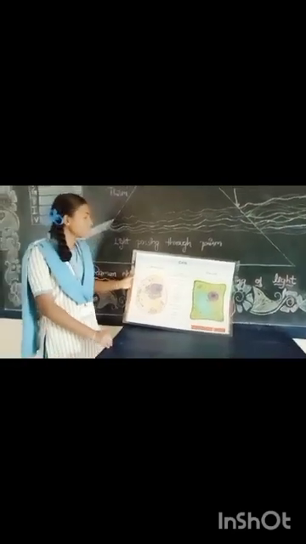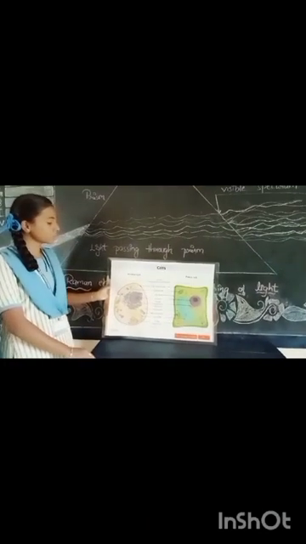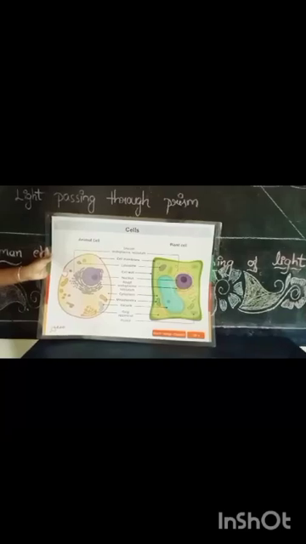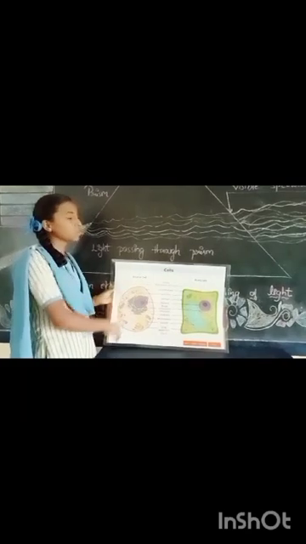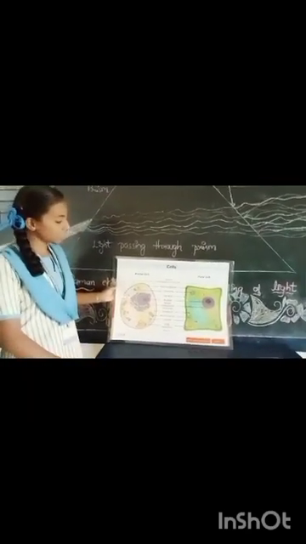From 9th standard, I am explaining about cells. Cells are the fundamental organizational unit of life. Robert Hooke discovered cells in 1665. This is an animal cell and a plant cell. The parts of the cell: smooth endoplasmic reticulum, cell membrane, lysosome, cell wall, nucleus, rough endoplasmic reticulum, cytoplasm, mitochondria, vacuoles, Golgi apparatus, plastids. Some differences between animal cell and plant cell: only plant cells contain plastids and cell walls. The vacuoles are big in plant cells and small in animal cells.